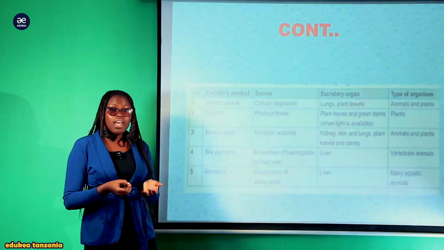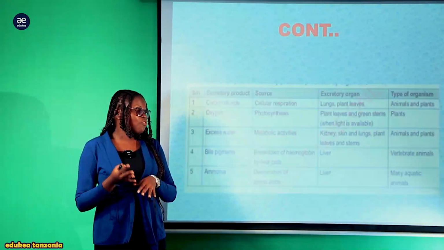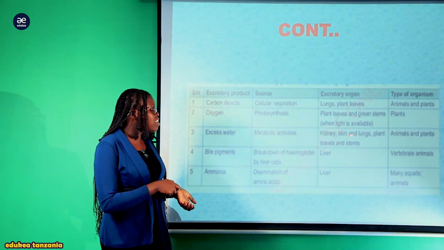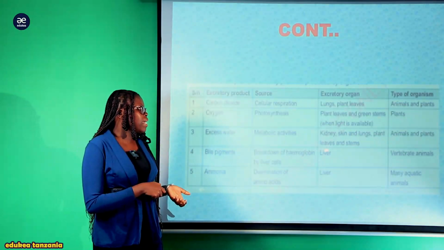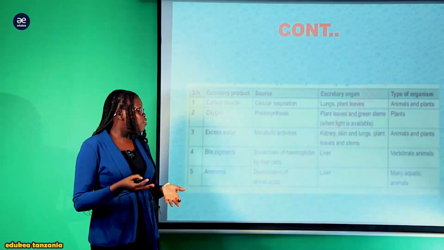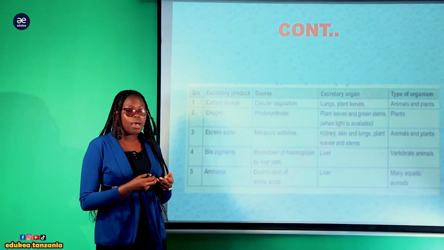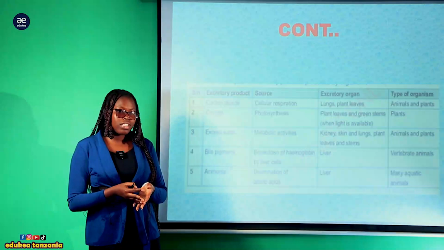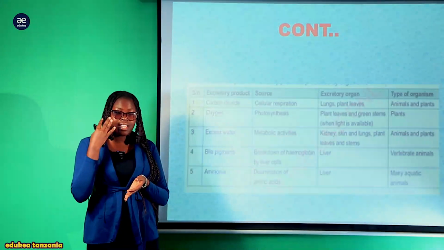So excretory organs which tend to regulate the osmotic pressure or the amount of water in the body are kidney, also skin and lungs, as well as the plant leaves where there is stomata for the regulation or excretion of the water. And the type of organism here, plants and animals, both excrete excess water. Another one is bile pigments. Bile hapa tunataka kuangalia ni nyongo.